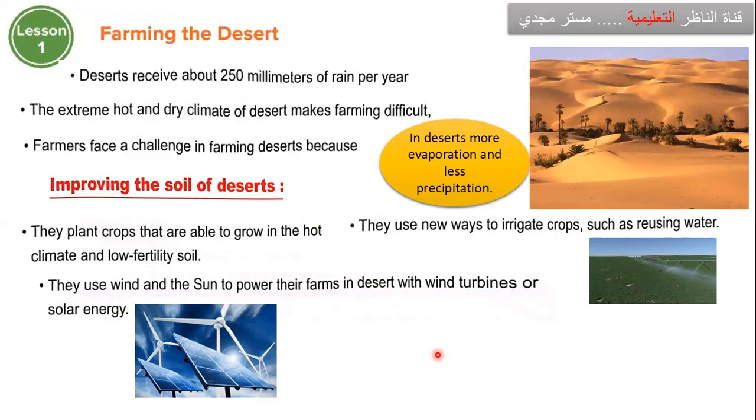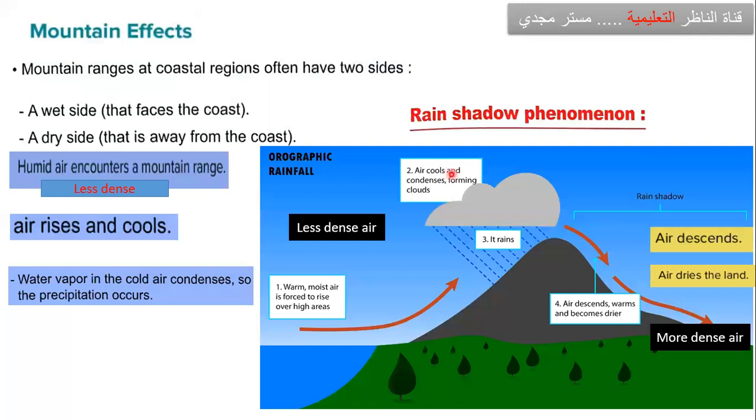Okay. So this part in desert more evaporation and less precipitation. Next one, rain shadow. Look at this mountain. بصوا على الجبل ده. So the wet side, this is the wet side, okay, that faces the coast. لو في وش الساحل اهو. This is the wet side.